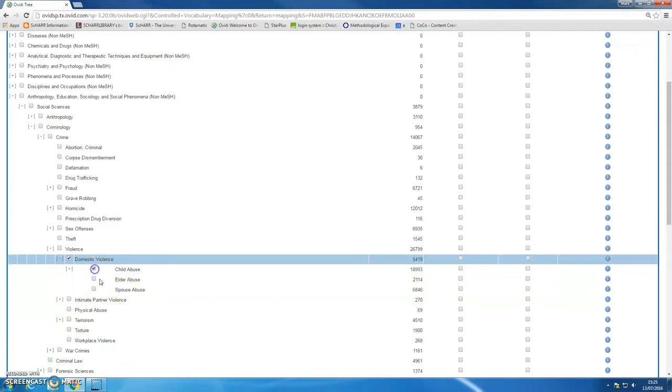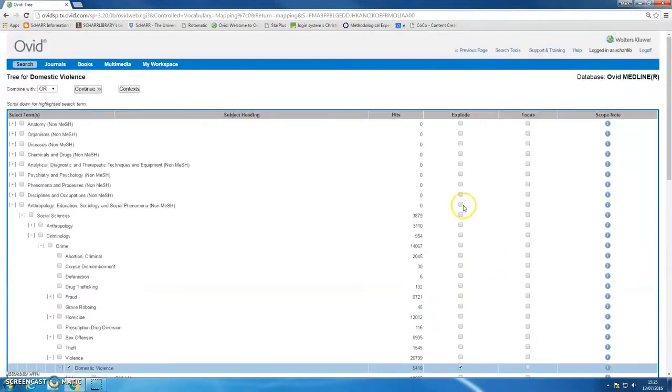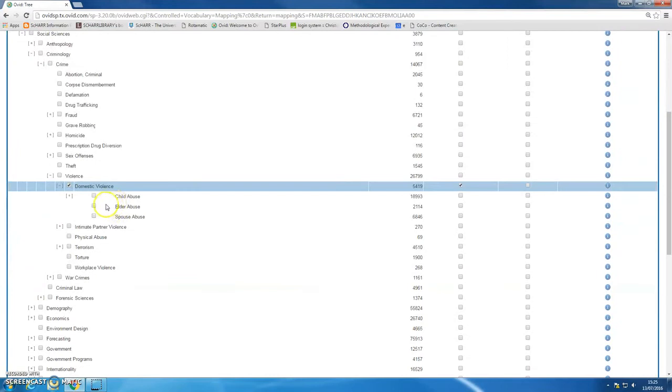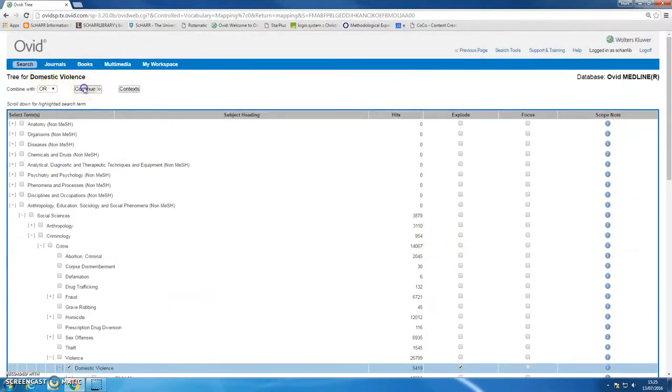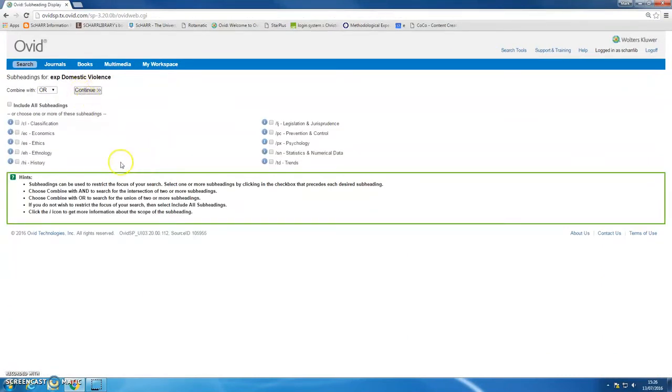So I can either tick the ones I'm interested in, or I can tick this little box here that's called explode. And explode means get everything that's a narrower topic within the concept that you're interested in, within the subject heading that you've chosen. So I want domestic violence and all of these more specific things, so I'm going to explode it and continue to go and get those articles.